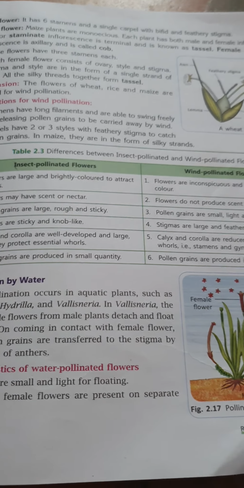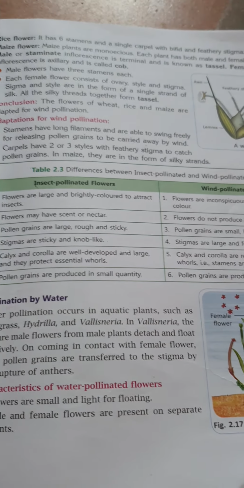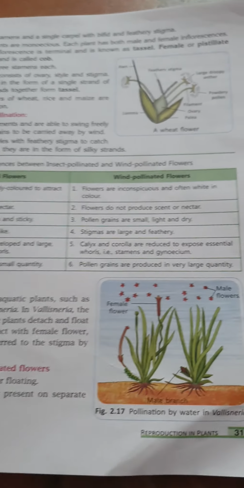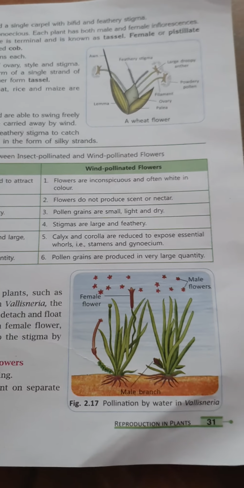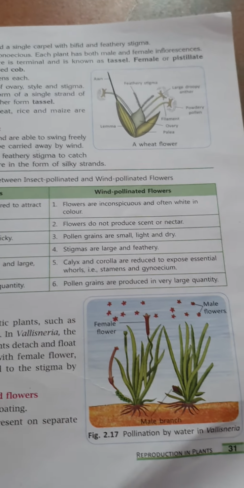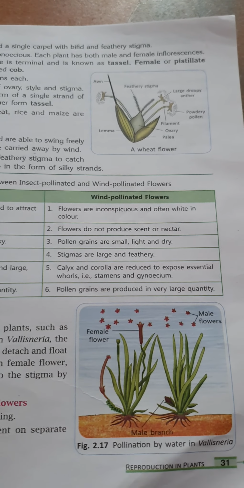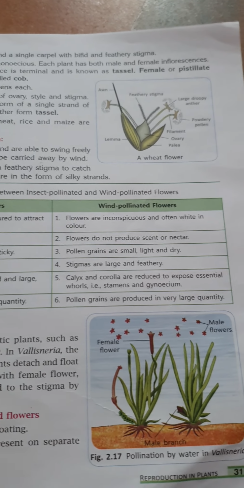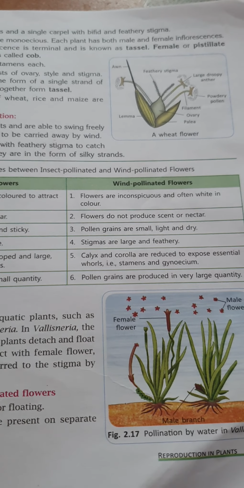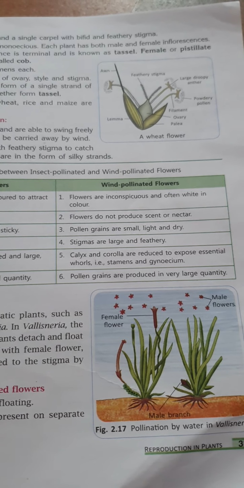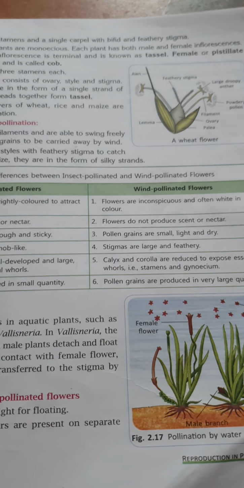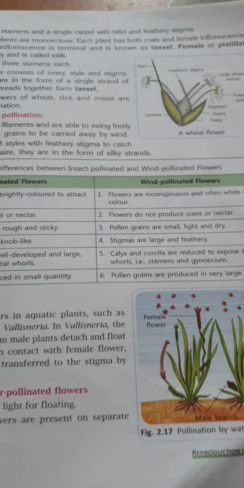They have developed calyx and corolla and they produce a large number of pollen grains, whereas wind pollinated flowers are very often dull and white in color. They do not produce any nectar or scent. They are very small, light and dry. Stigmas are large and feathery, and pollen grains are produced in very large quantity. Calyx and corolla are reduced and expose the essential whorls.